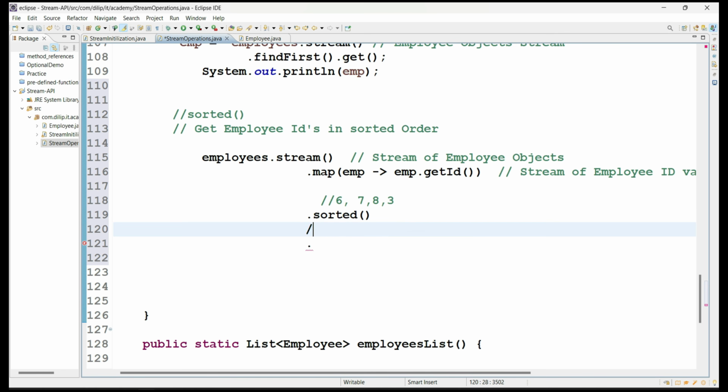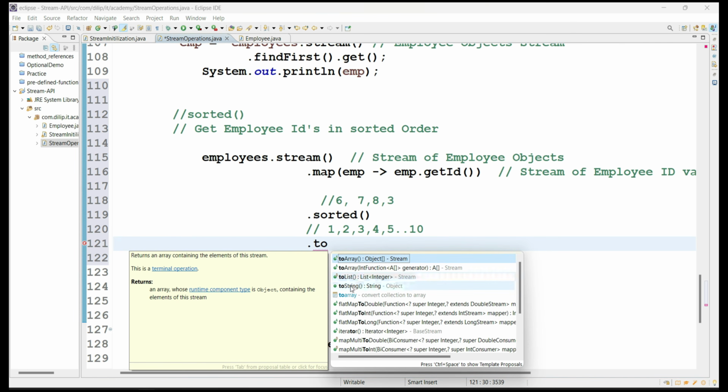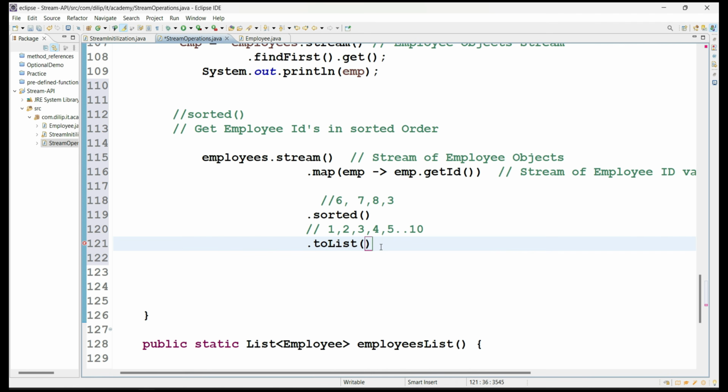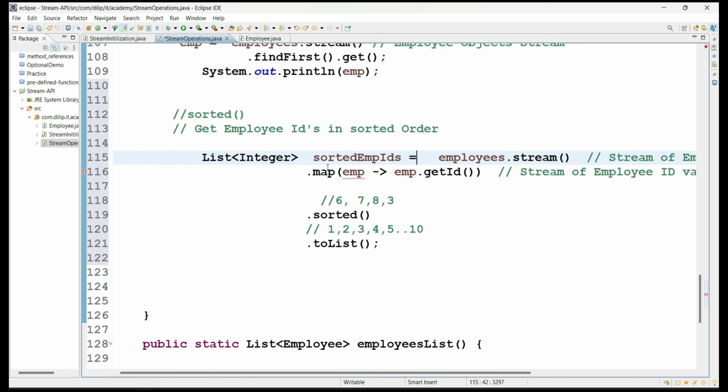Now after sorted, what is going to happen? Internally the stream values will become 1, 2, 3, 4, 5, like that, sorted. Now from this you can collect the values as a list, or as an array of values. I'm collecting the values as a list. Then what will you get? A list of integer values, right? Sorted employee IDs.